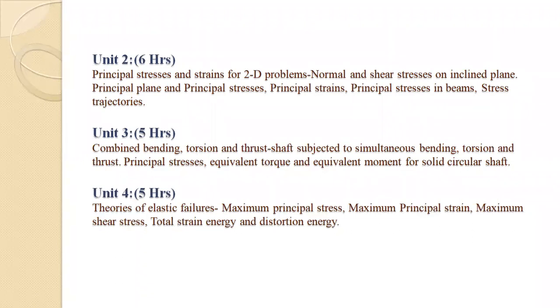After that, unit number 3 depends on unit number 2, that is combined bending, torsion, and thrust. In that, we have to find out bending, torsion, and thrust. Also, we have to find out equivalent torque and moment for solid circular shaft. And unit number 4 is theories of elastic failures. In that, 4 theories are given. We will discuss in detail in our syllabus.